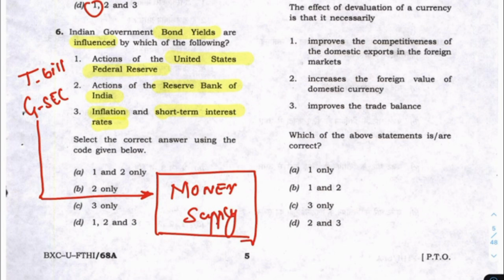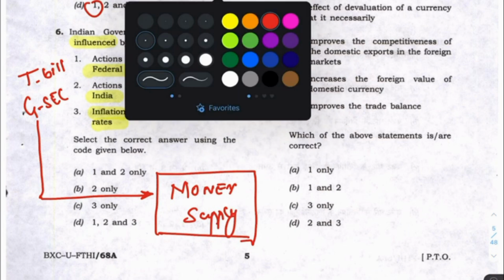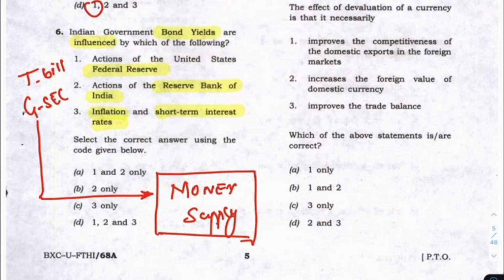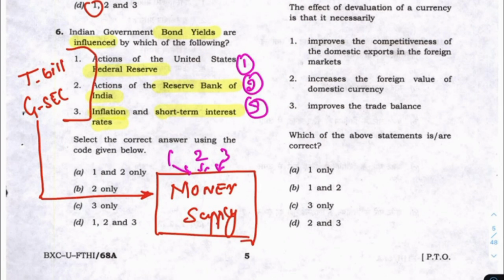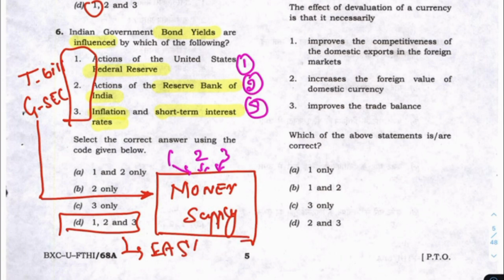And if you think about it, all the things that are listed here, 1, 2, 3, all these influence money supply, and hence you can take it for a fact that these three are present, and 3 is the answer. And this is also an easy question, but I will not mark this question.